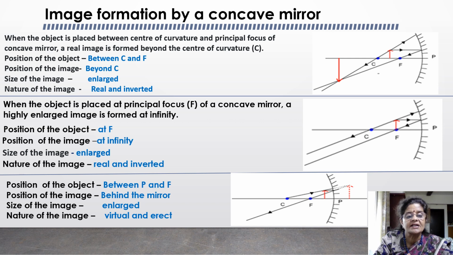And the next one is position of the object is between P and F. Position of the image is behind the mirror. You observe the picture, third picture. Size of the image is enlarged and nature of the image is virtual and erect.